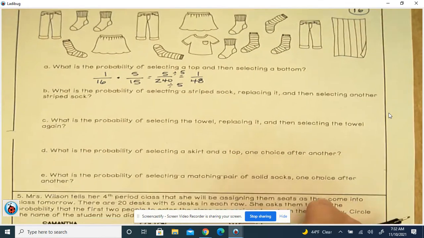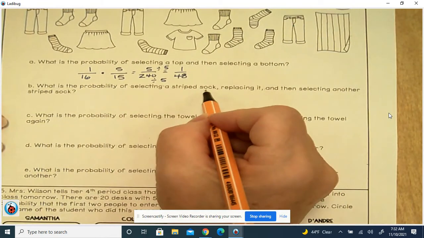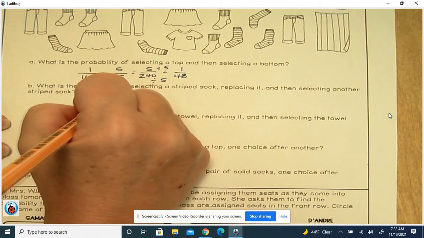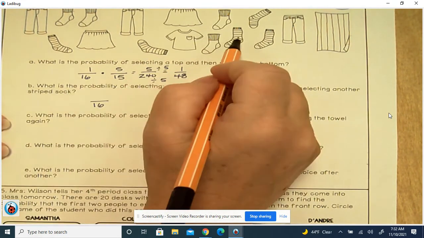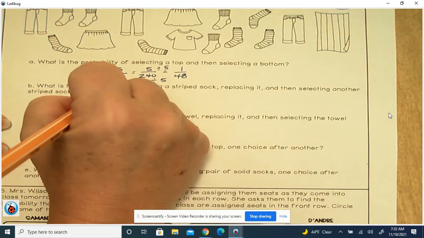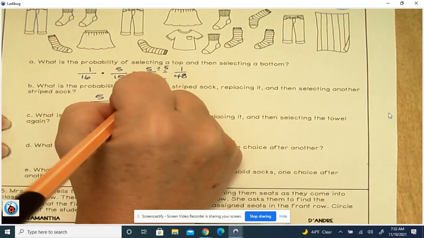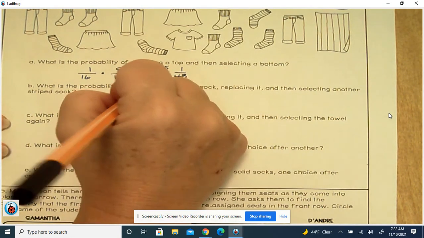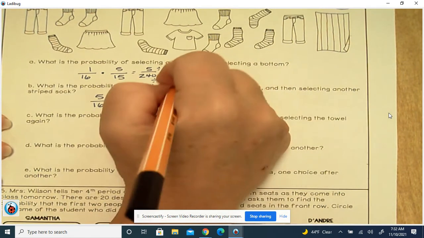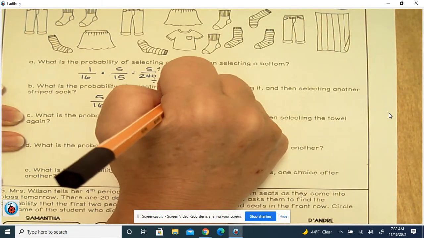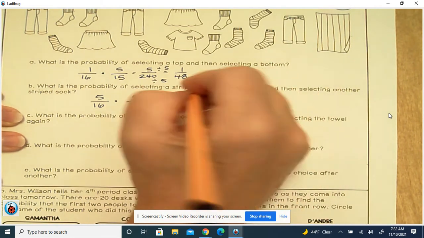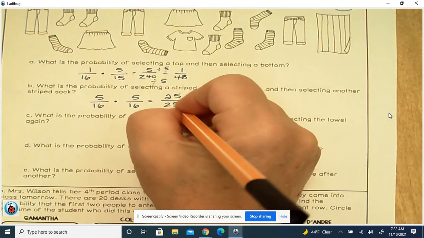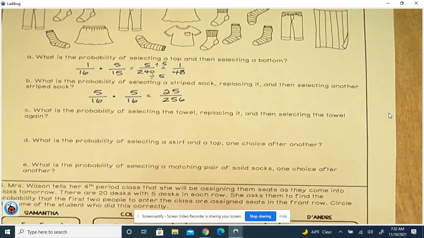All right. What is the probability of selecting a striped sock, replacing it, and then selecting another? All right. So we've got out of 16 possible, a striped sock. 1, 2, 3, 4, 5. And we replaced it, so we put it back. So the next pull is out of 16 as well. And it's also 5, because there's 5 striped socks. Because we put it back. So that's 25. 5 times 5 is 25. And 16 times 16 is 256. And 25 don't go into that, so that's simplified.